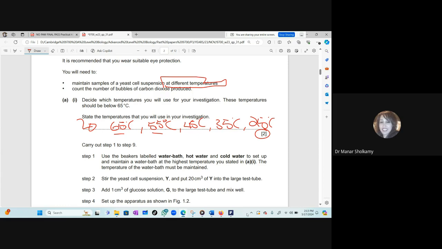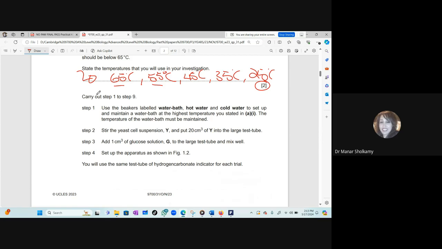Miriam, are you with us? Yes, doctor. Okay. And then you will carry out steps 1 to 9. As we said, with every step that you perform, you will make a check mark. While you are performing your steps, you will be looking for the dependent variable. You already decided that the independent variable will be the different temperatures. You will carry out the steps exactly. Every step you will make a check mark with a pencil so that you don't get confused. And you will be looking for the dependent variable. The dependent variable will be whatever you will measure.